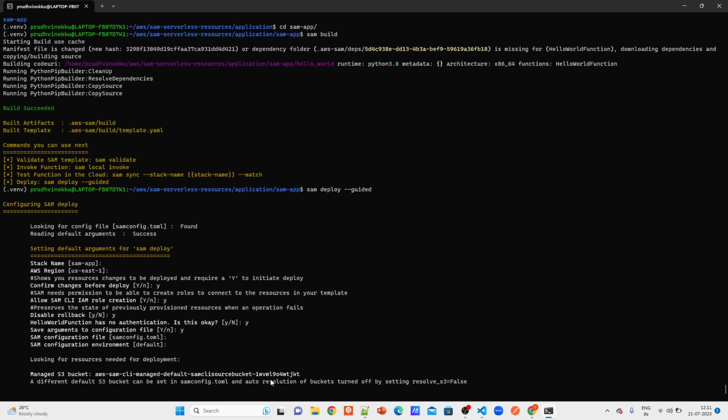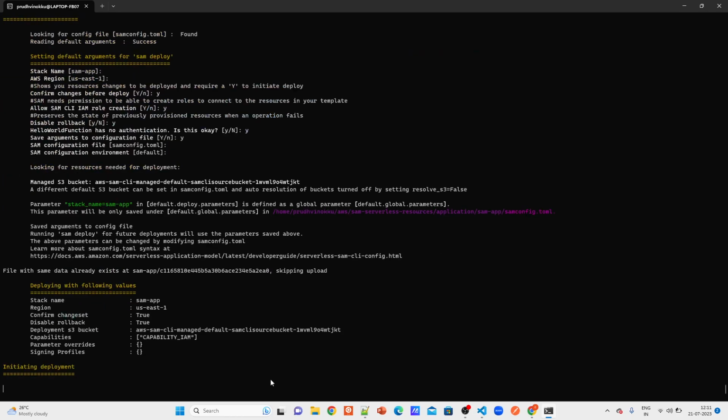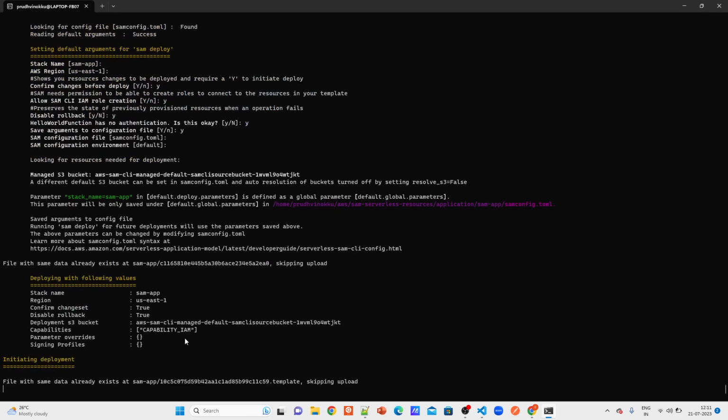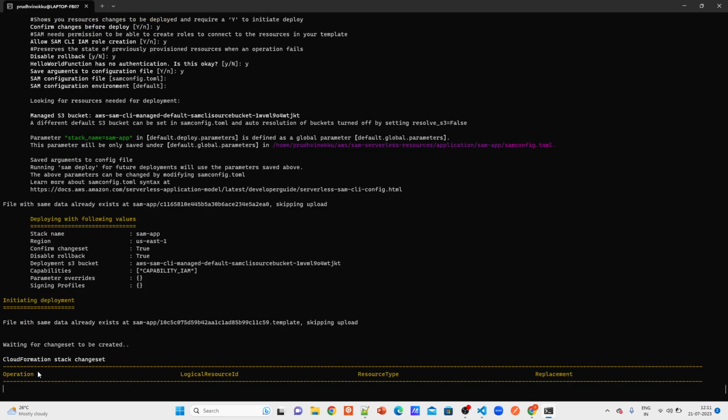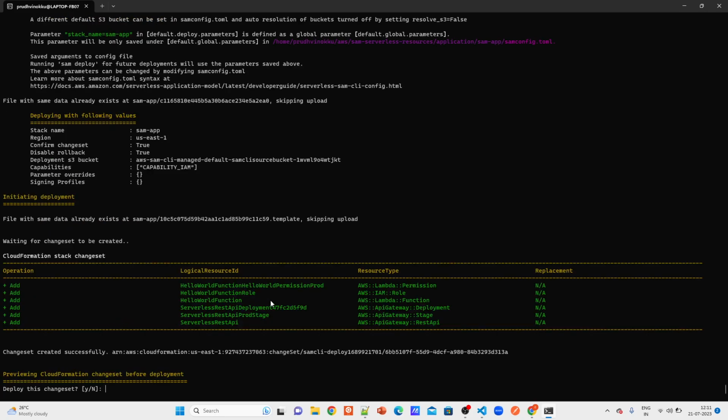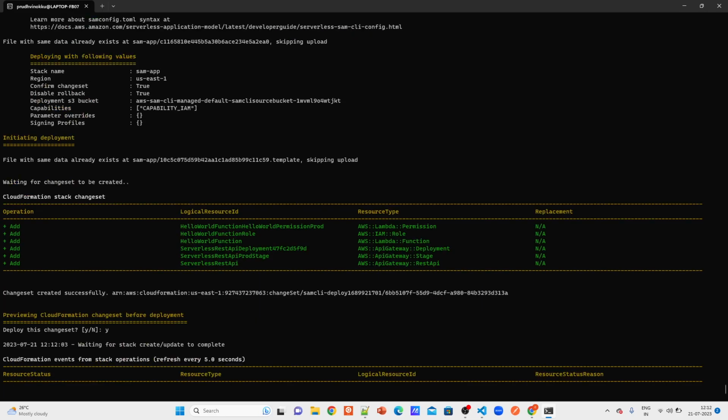So now it will first see what things it will add, and it will create a change set for you. This is the change set. These are the things it will try to create: API gateway deployment and stage, a lambda function, and an IAM role. I want to deploy it. Let's say yes.